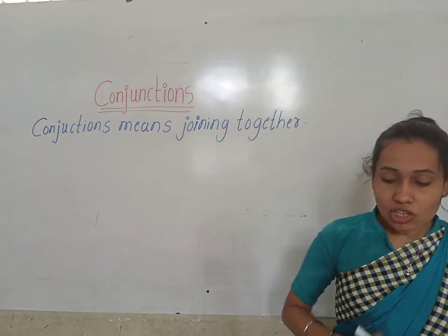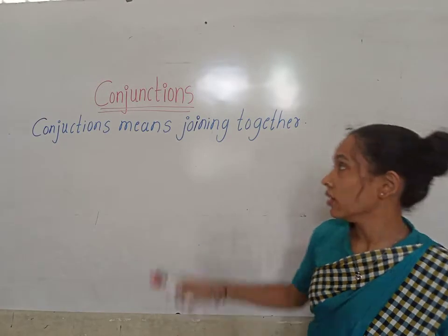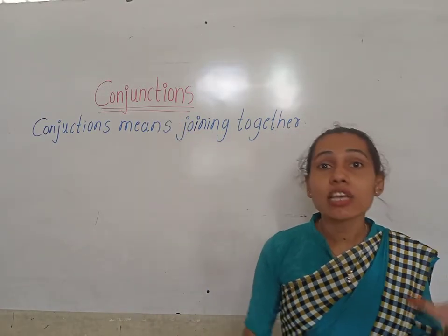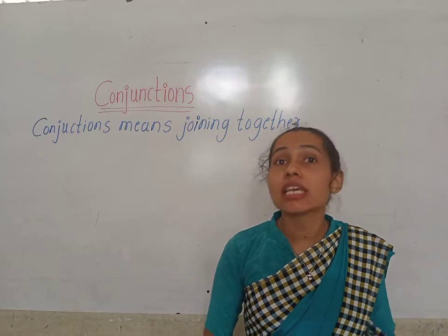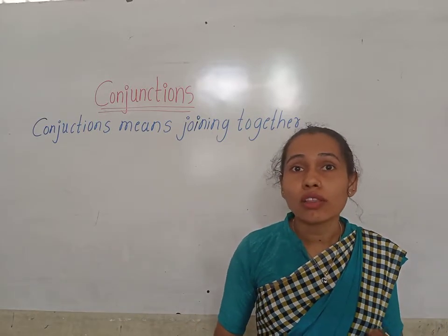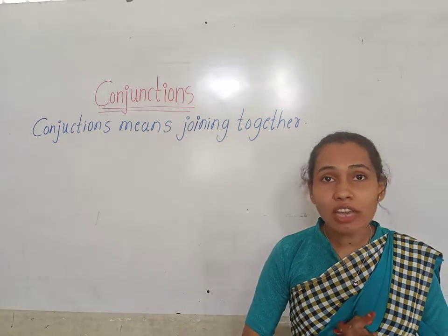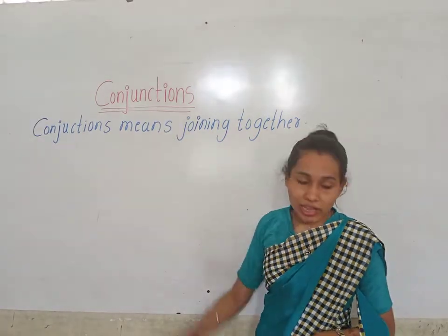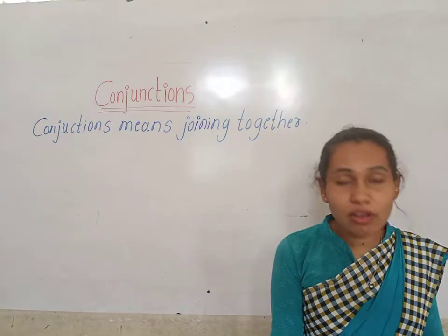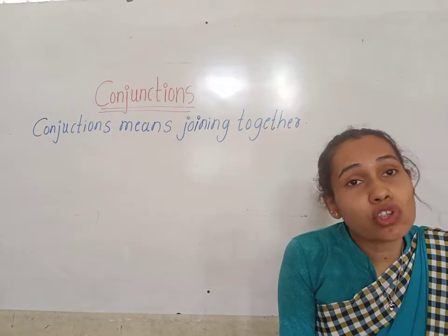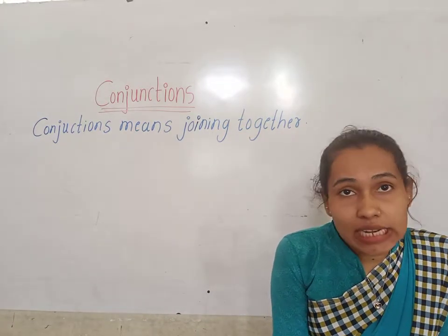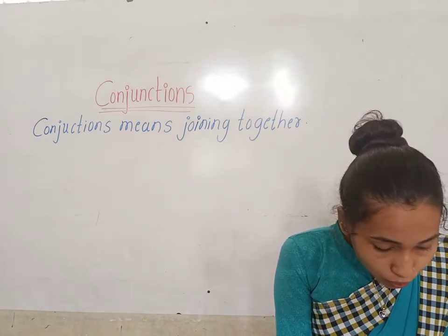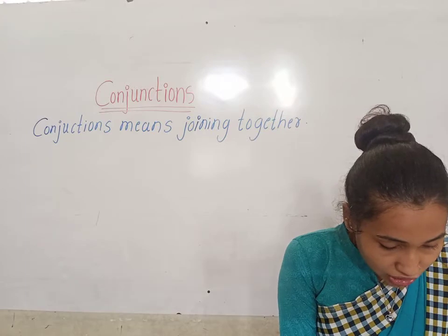Conjunction means joining together. Conjunction is a word which joins two sentences, two words or two groups of words. Conjunction means joining together children. Conjunction is a word that is used to join the two sentences, the two words or the two groups of the words. Okay children.